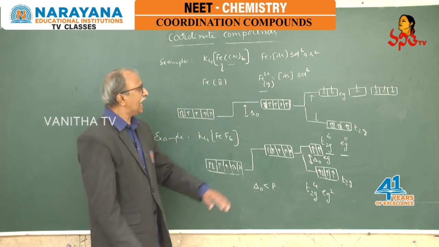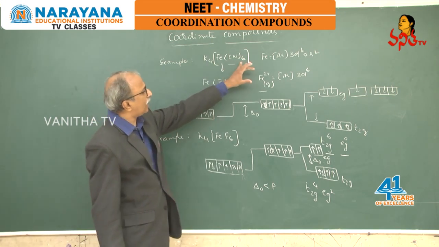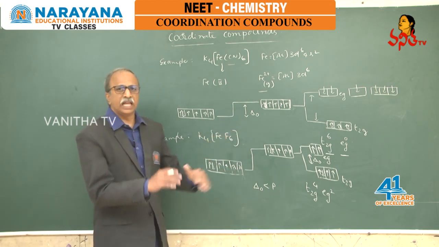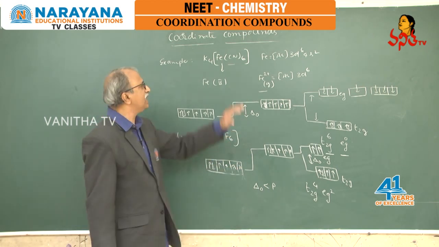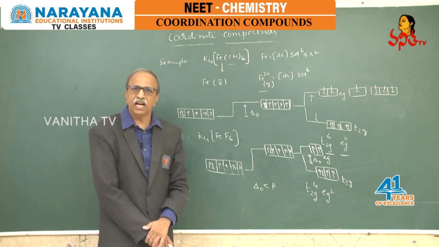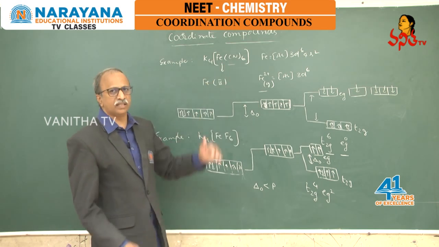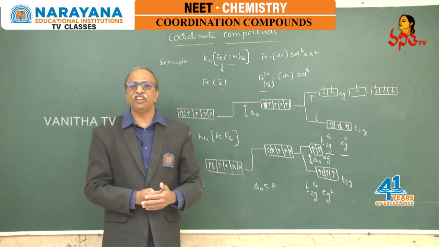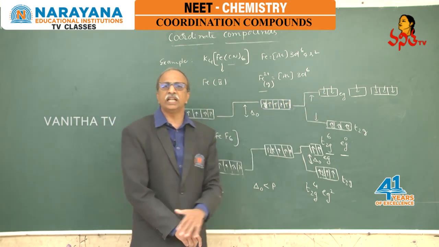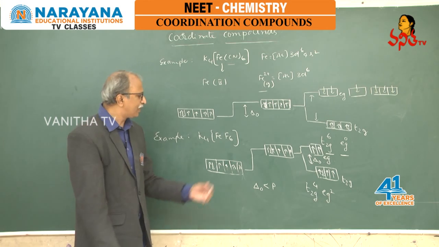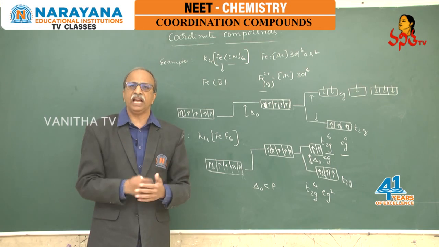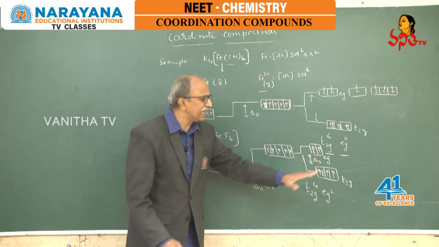Here the central atom is the same iron and its oxidation state is the same, Fe+2, in both the cases, but the ligand approach is different. In one case it is the cyanide ion, in the other case it is the fluoride ion. This cyanide ion is influencing that Fe+2 ion very effectively, so that the octahedral splitting energy is more, whereas the fluoride ion cannot influence very highly. So the splitting energy is less.